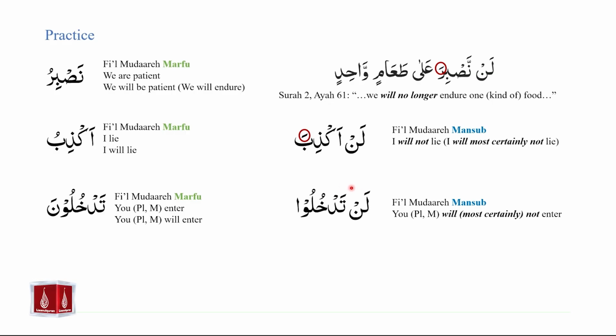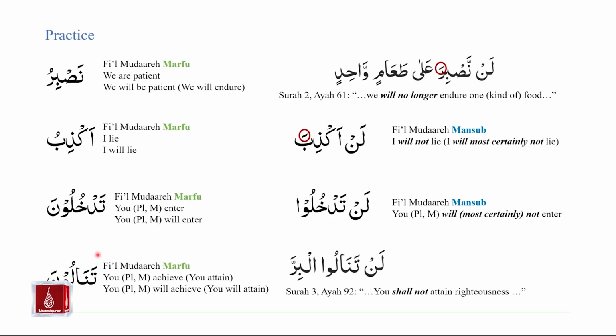Because of the effect of lan, the noon at the end of tadkhuluna is removed, and we are left with tadkhulu. And tadkhulu will be written like this with the alif at the end. Lan tadkhulu, you will most certainly not enter. We have strong negation, and we have association with the future tense because of the effect of lan.